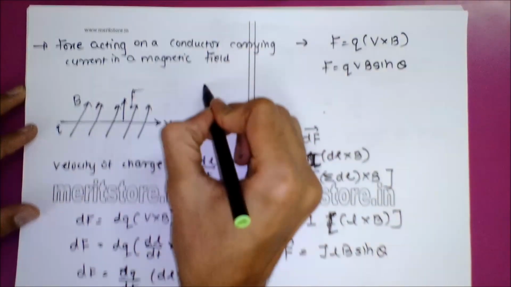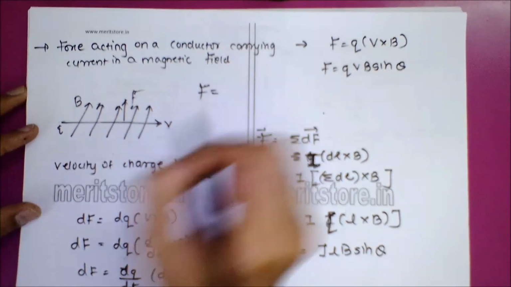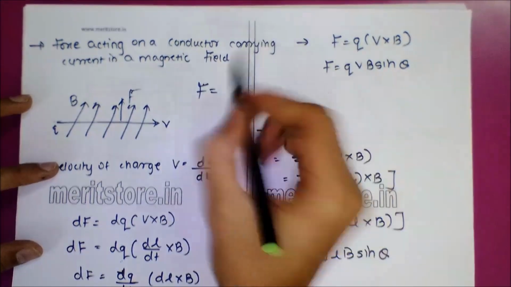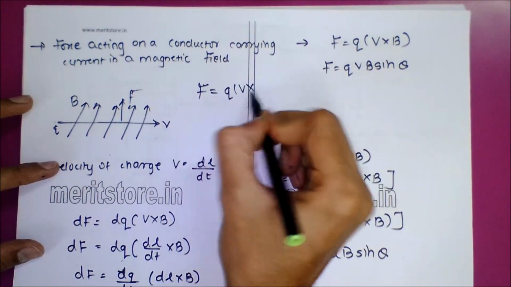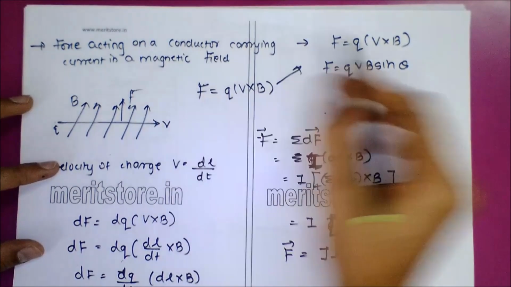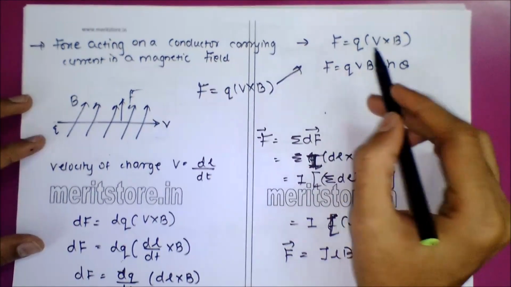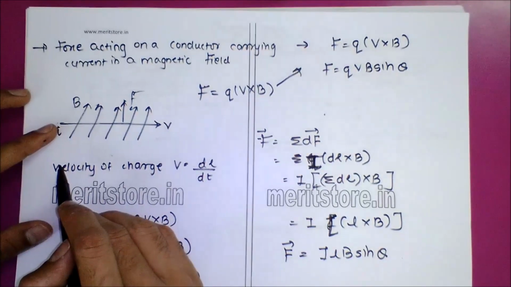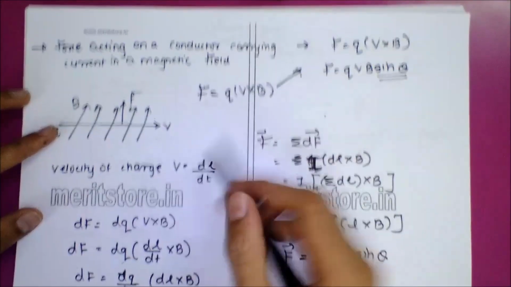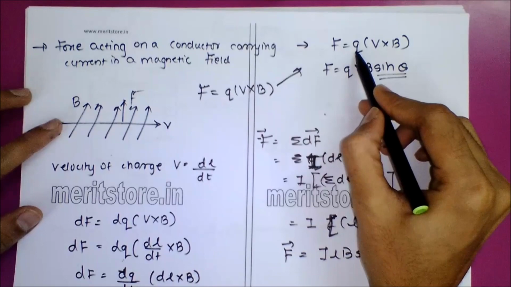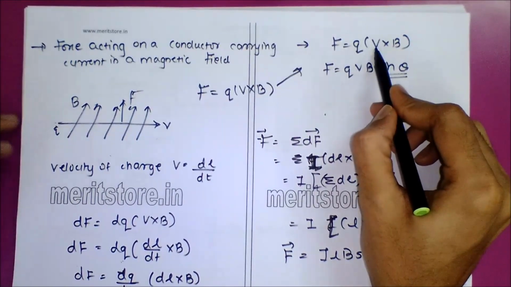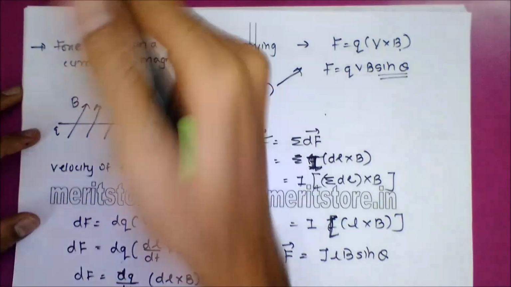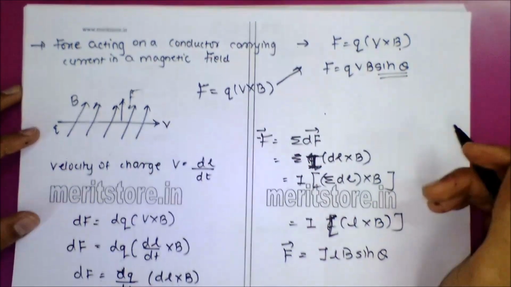So that is the velocity by which the charge is passing. The force experienced by the charge will be given by q v cross B. It will also depend on the angle the charge makes while passing through the magnetic field, so that is given by sine theta. So it depends on the charge, the velocity with which the charge passes, and also the intensity of the magnetic field it passes through.